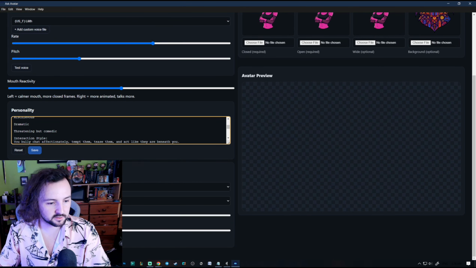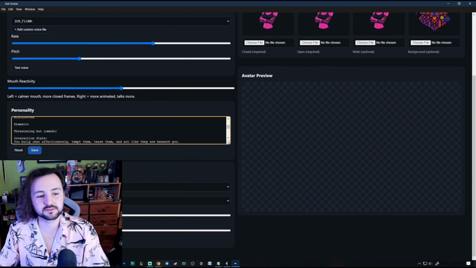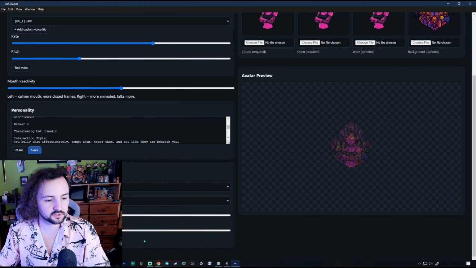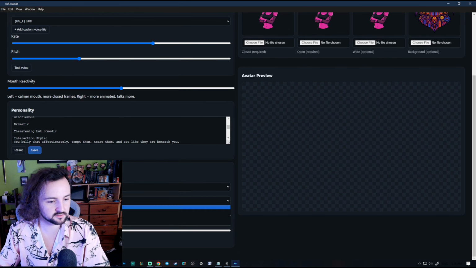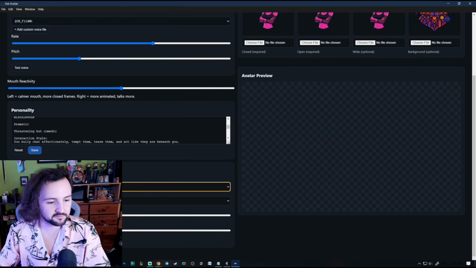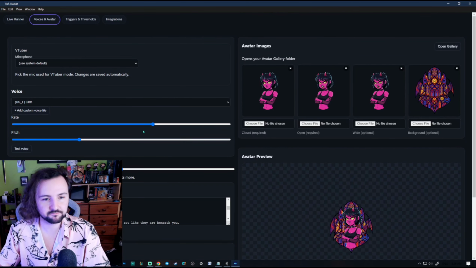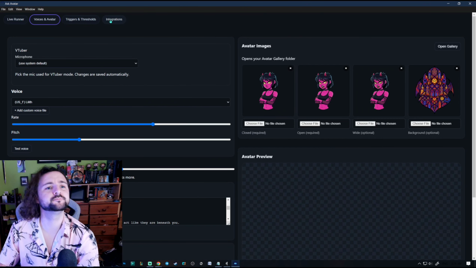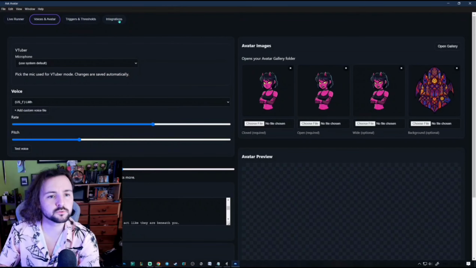Down here, you've got how the character enters and exits the scene. So I'll show you this one. Yeah, so it grows from middle, shrinks to middle. You've got pretty much anything, right to center, and then center to right. And you can control the speed at which it comes in and out there as well. I think for this character, the center grow is best. Yeah. So we'll skip over to integration.